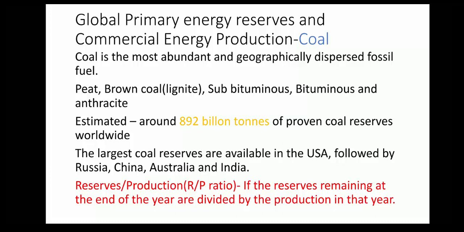Coal is the most abundant and geographically dispersed fossil fuel. The various types are peat, brown coal, bituminous, and anthracite. It has been estimated that there are around 892 billion tons of proven coal reserves worldwide. The proved coal reserves are shown for anthracite, bituminous, subbituminous and lignite. There is enough coal to last around 113 years at the current rate of production.